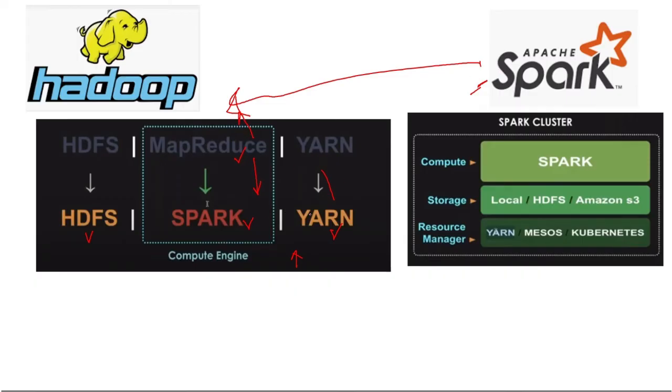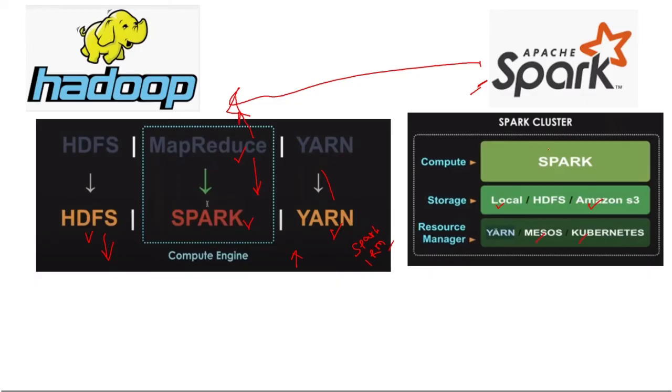And it's not necessary that we have to use HDFS, which is by Hadoop. If we don't want to use HDFS, we can use local data, such as a CSV file or Excel file. We can transfer that file to Spark, or we can use Amazon S3 data storage, or we can use many storage systems instead of HDFS. And in place of YARN, we can use Spark's internal resource manager, and we can use Mesos or we can use Kubernetes.